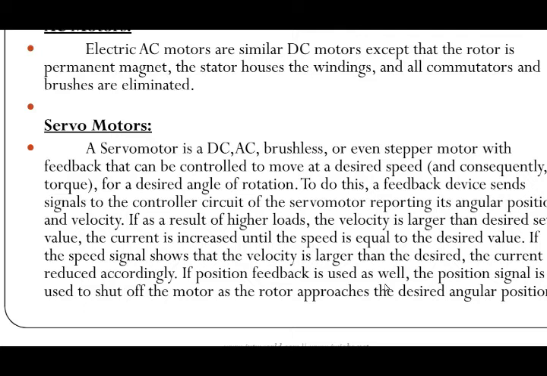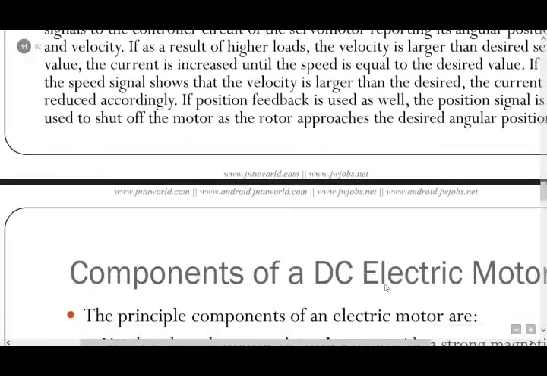If the speed signal shows that the velocity is larger than desired, the current is reduced accordingly. If position feedback is used as well, the position signal is used to shut off the motor as the rotor approaches the desired angular position. This is called a servo motor.